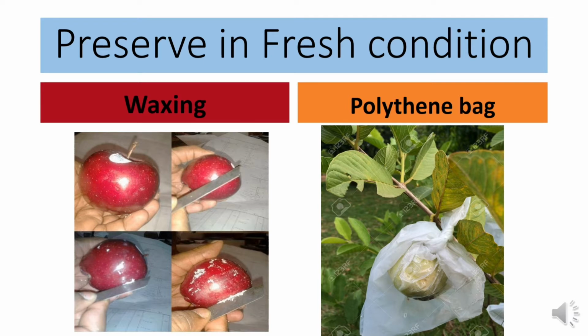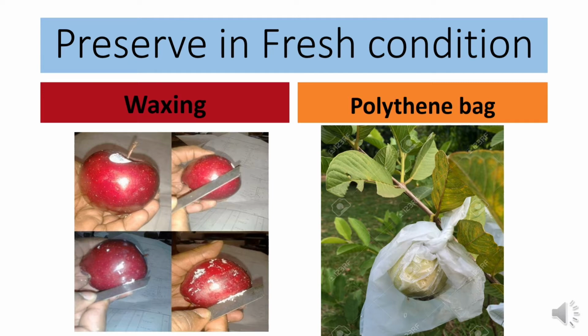Now I want to show you some images with slides. Here you can see two images, and this is the preservation method of fruits in fresh condition. One is waxing and another one is the polythene bag. You know that naturally fruits are covered with wax type materials, but these may be removed for many reasons, that is washing or transportation or collection.